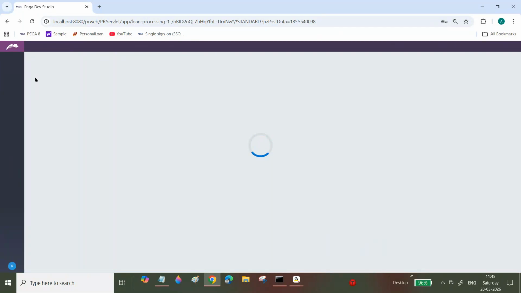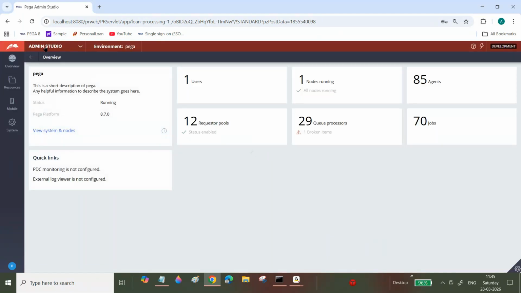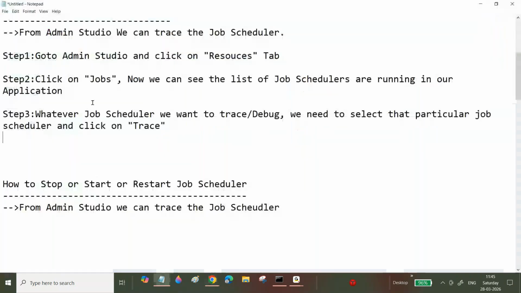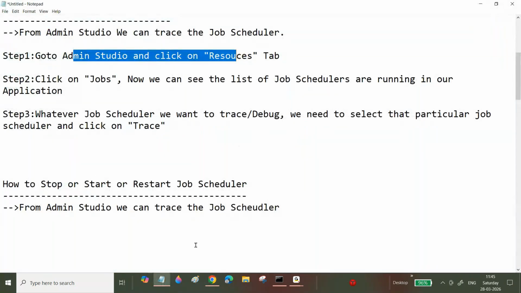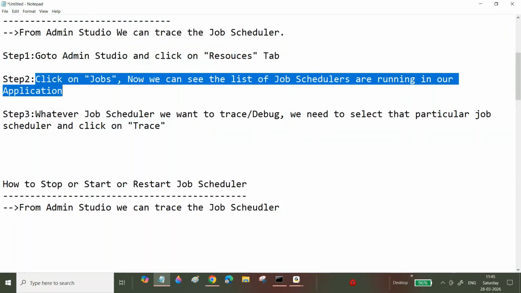Now see, go to Admin Studio. From Admin Studio, click on the Resources tab. After that, click on Jobs.